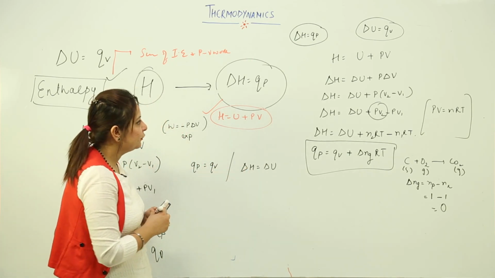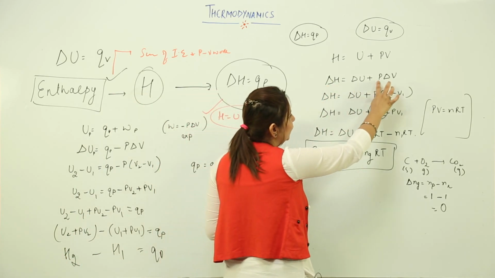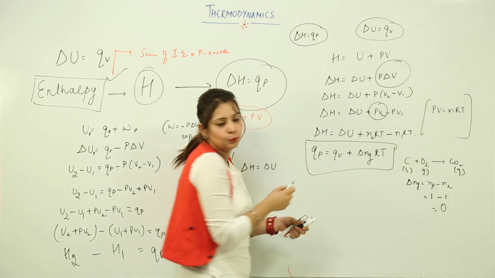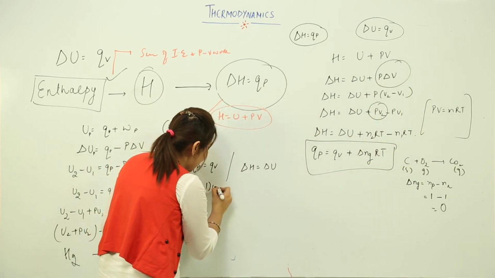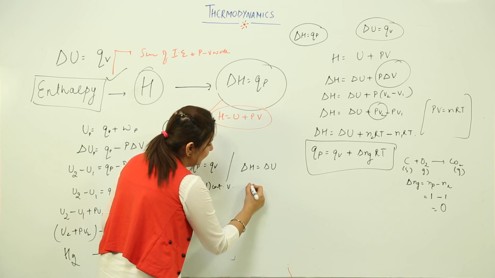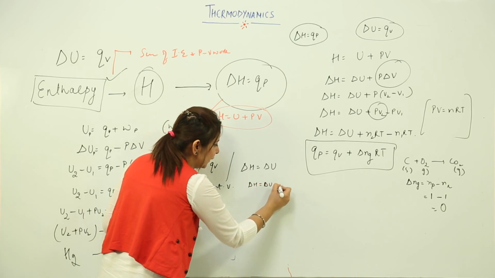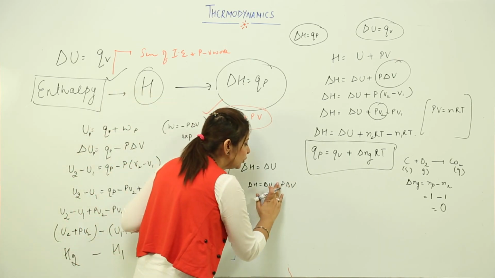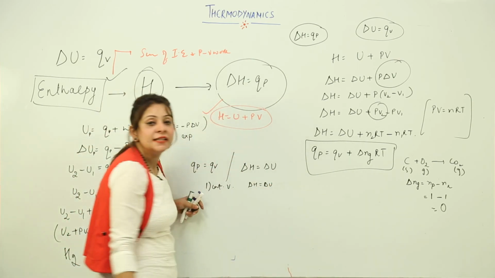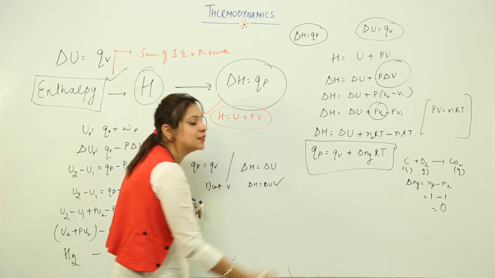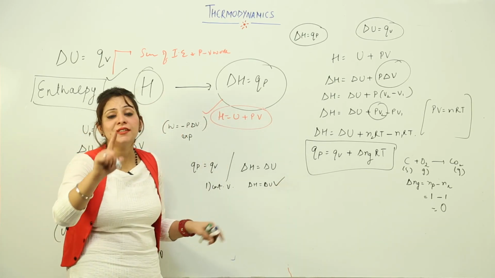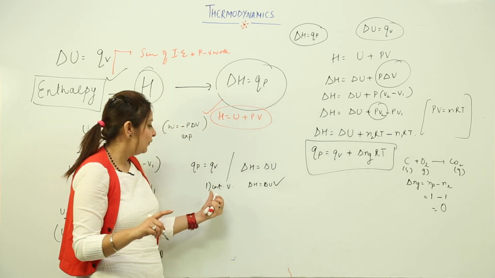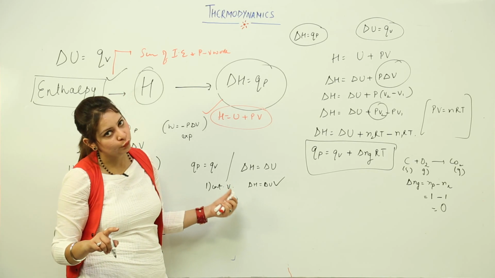We know that delta H is equal to delta U plus P delta V. If the reaction is occurring at constant volume, there is no change in volume and this term is going to be 0. So we get delta H equal to delta U. This is the first case, when the reaction occurs at constant volume.